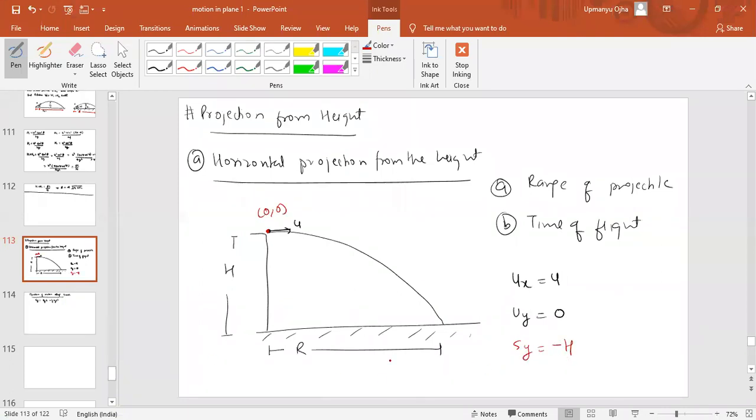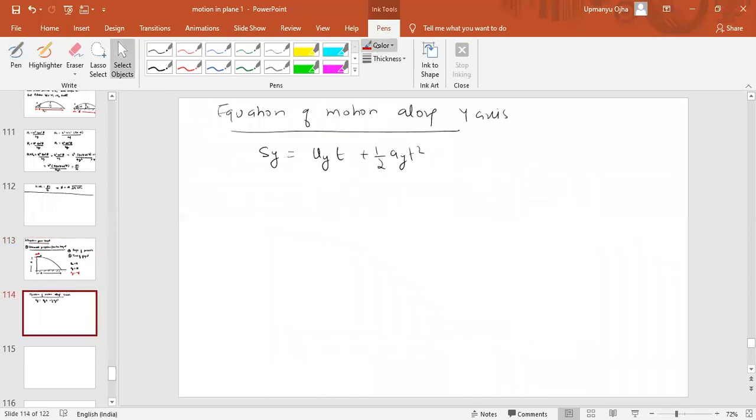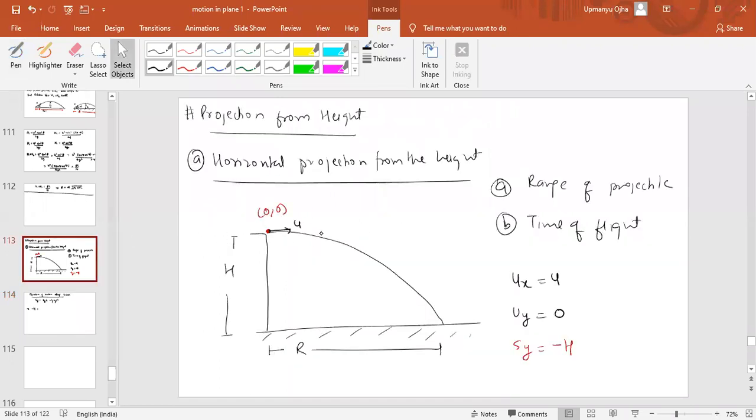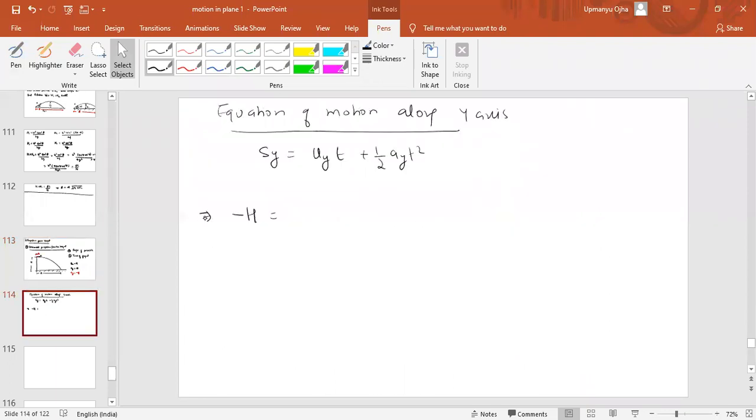If you substitute the values here, we get Sy equal to minus h. Initial vertical velocity is 0 because we are throwing the object horizontally. Since ay is minus g, we get minus half g t square.